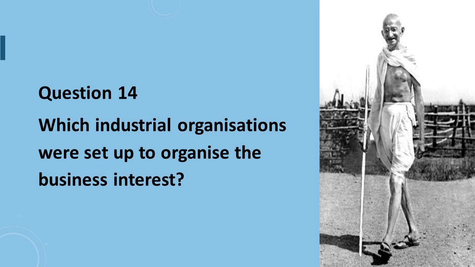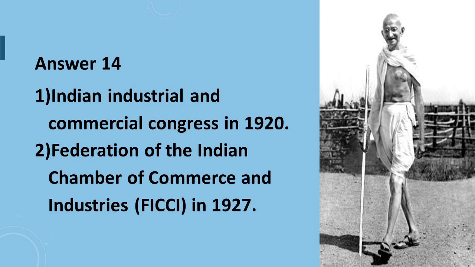Question number 14 is, which industrial organizations were set up to organize business interests? Answer to question number 14 is, first point is, the Indian Industrial and Commercial Congress in 1920. Second option is the Federation of Indian Chamber of Commerce and Industries, FICCI, in 1927.